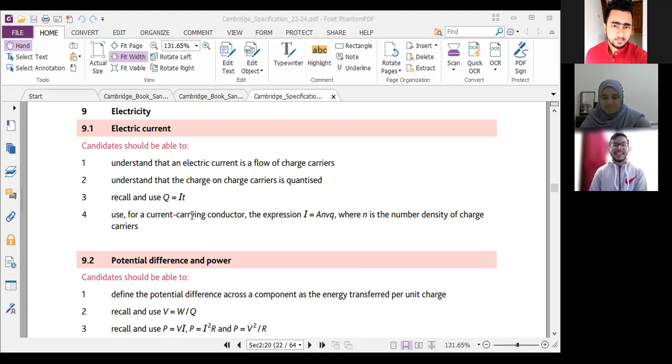Okay, so the point is, for the O-level video I have made, there I discuss the electric current in a little more detail. You can go and check, of course. You are welcome. But here I will again discuss. Last time I summarized, but still I would like to repeat it.